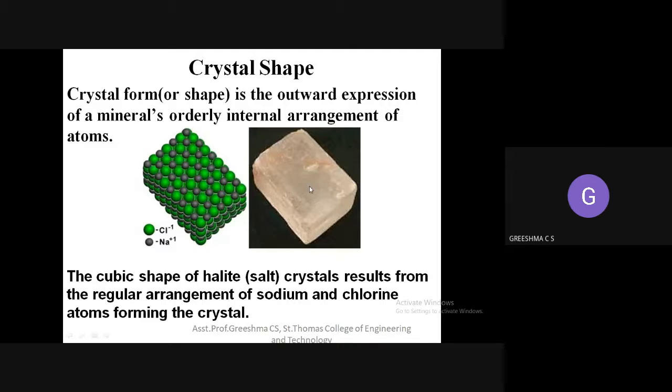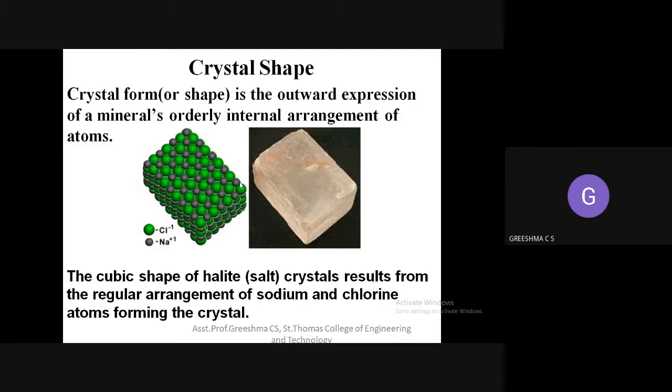So what does crystal shape mean? The internal arrangement of the atoms is called the crystal shape of a mineral. There are different shapes in nature. Sometimes it will be square, sometimes cuboidal, hexagonal, pentagonal, octagonal, different shapes.